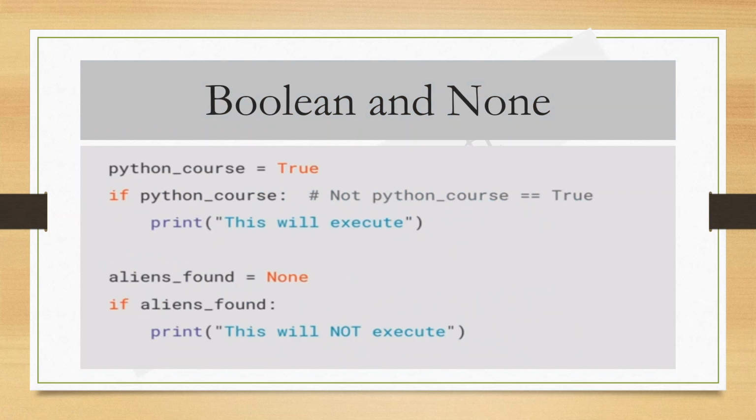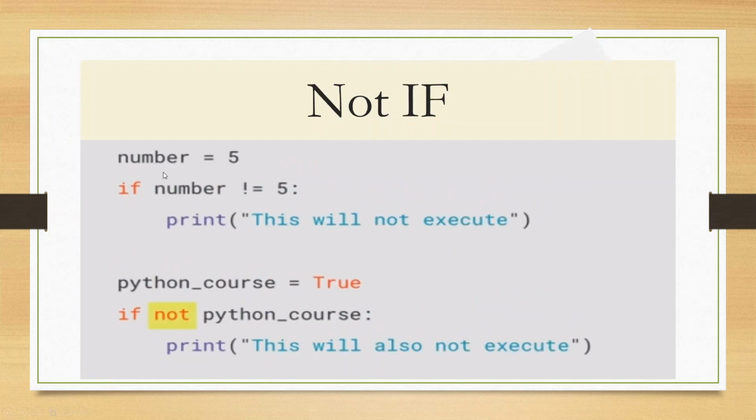To do an opposite if check, meaning to check and see if your condition is false, you normally use the not equal sign and sometimes is not.